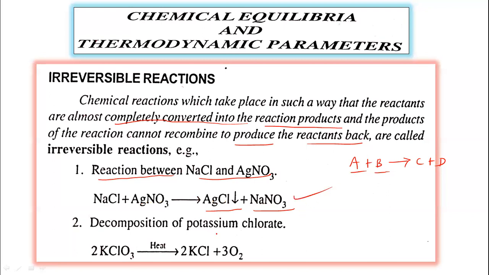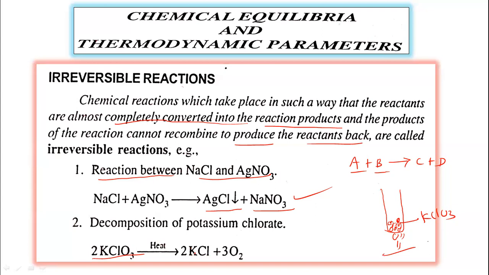Another example is the decomposition of potassium chlorate, KClO3. This is a solid substance. Suppose we have taken the potassium chlorate in a test tube, and when it is heated, or we supply heat to it, what happens?